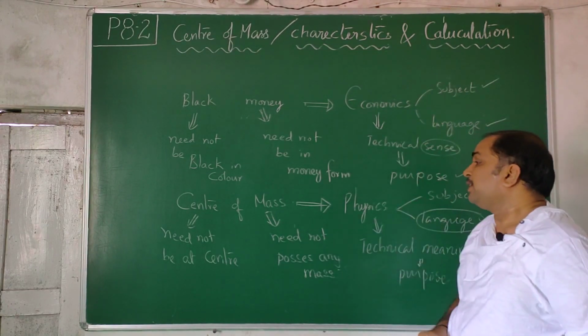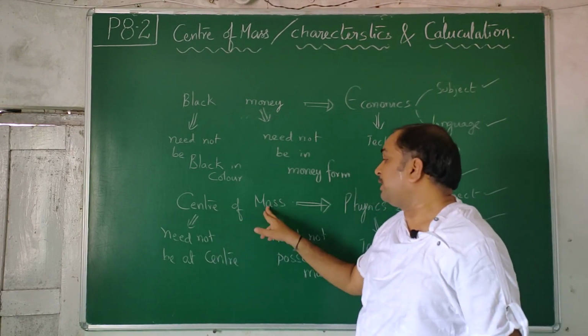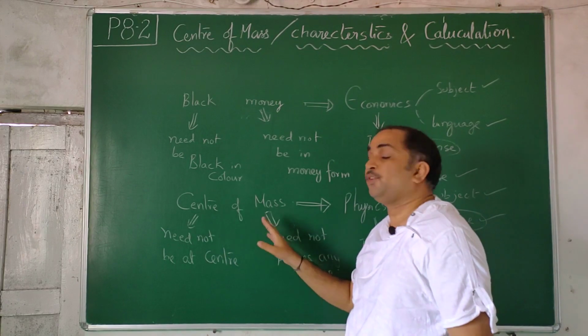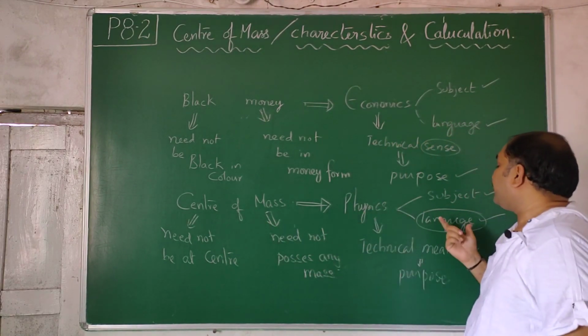Similarly, center of mass need not be at the center. Center is an English meaning, mass is an English meaning. Combine them, then you get the physics term called center of mass, and again it's not a literal meaning.